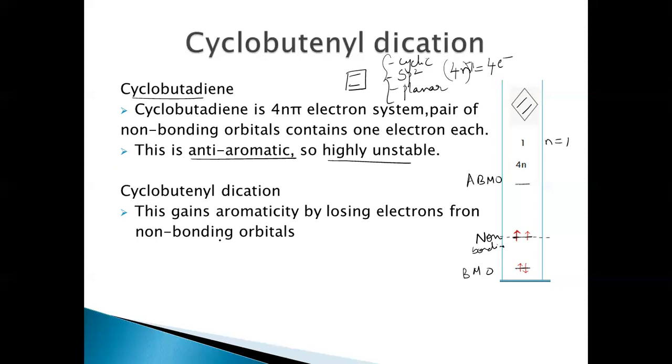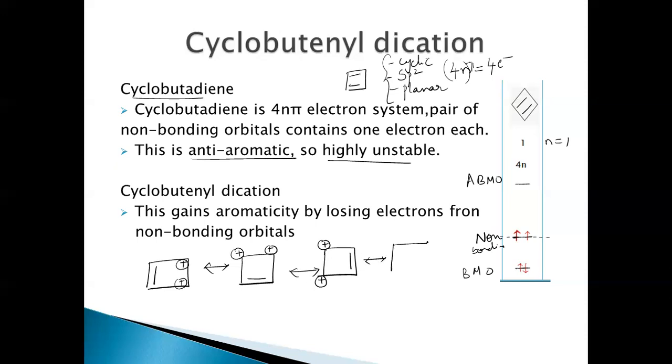So how can this become aromatic? By losing the 2 electrons which are present in the non-bonding molecular orbitals, it becomes the cyclobutenyl dication. These are the resonance structures which can be seen for the cyclobutenyl dication.